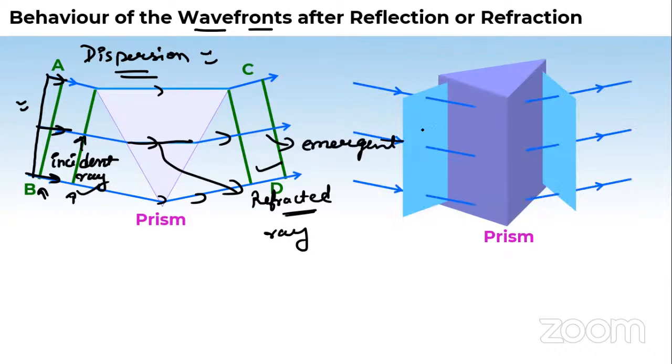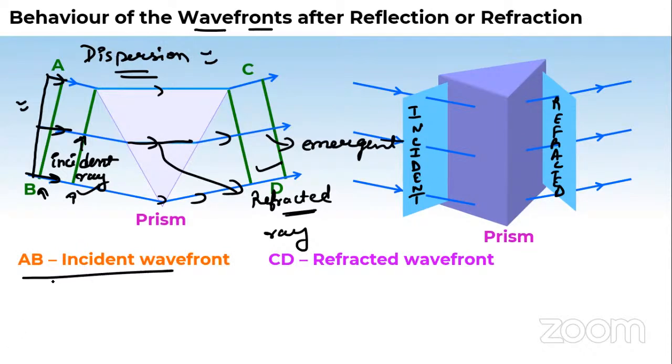That is the incident wavefront, and that is the refracted wavefront. AB is the incident wavefront. CD is the refracted wavefront.